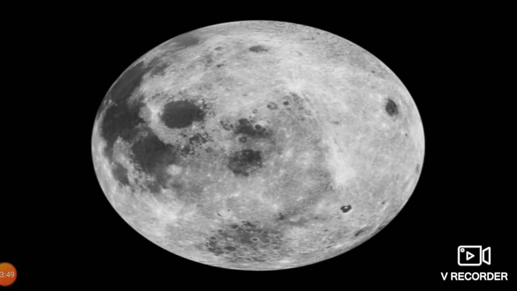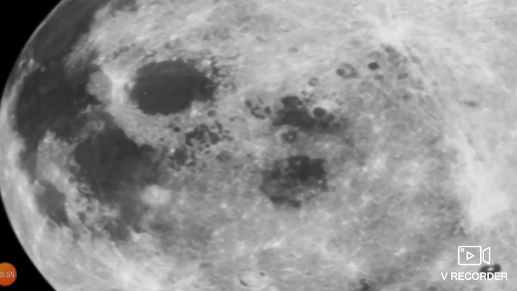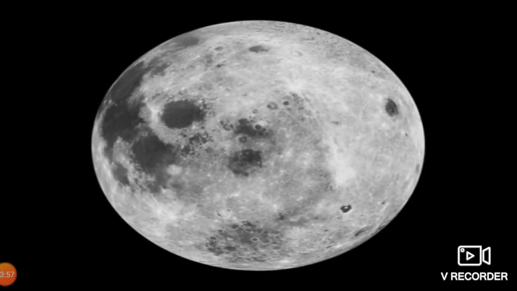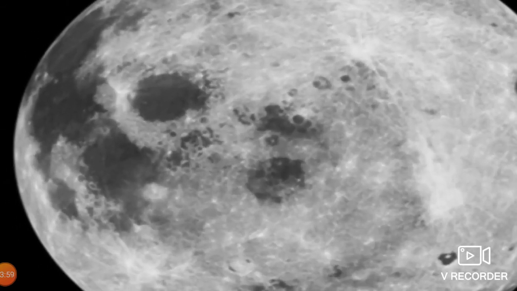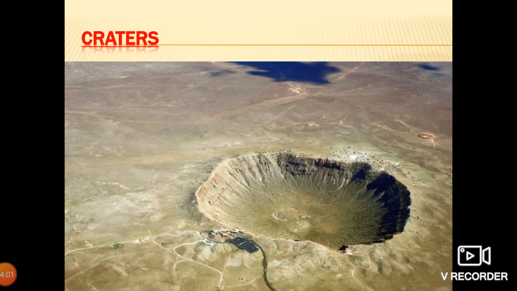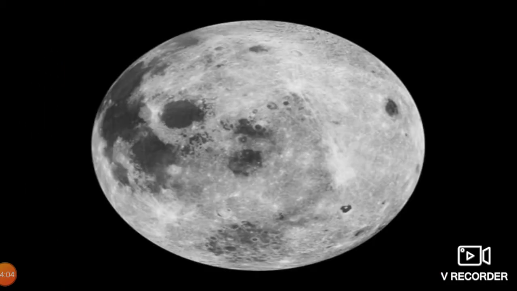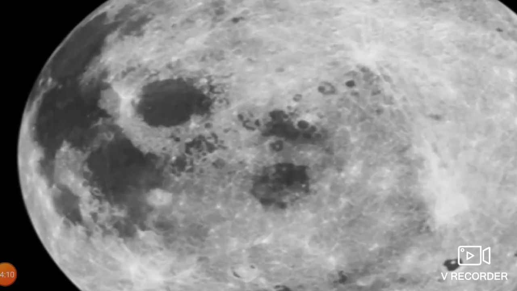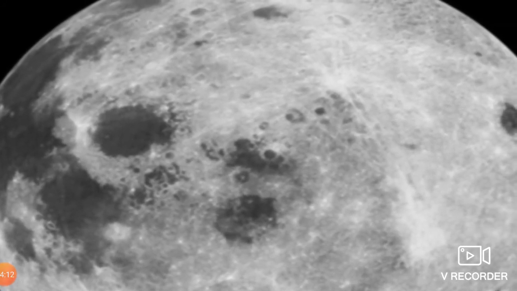So, students, you can now see the image of the moon. Can you see the black spots on the moon? Do you know what these spots are? These are craters. From far away, the moon looks very close to the Earth, but from here we can see such black spots on the moon.